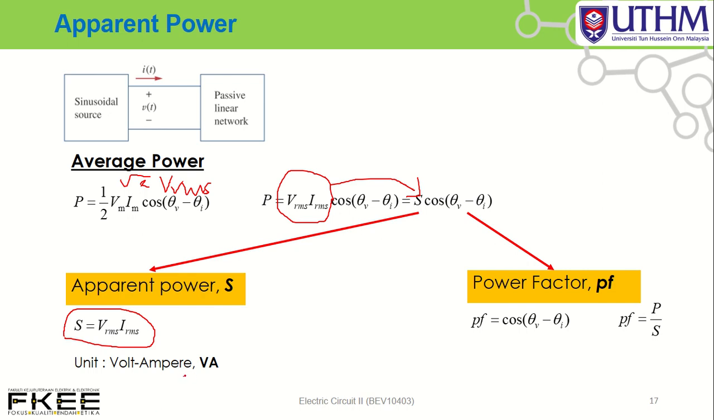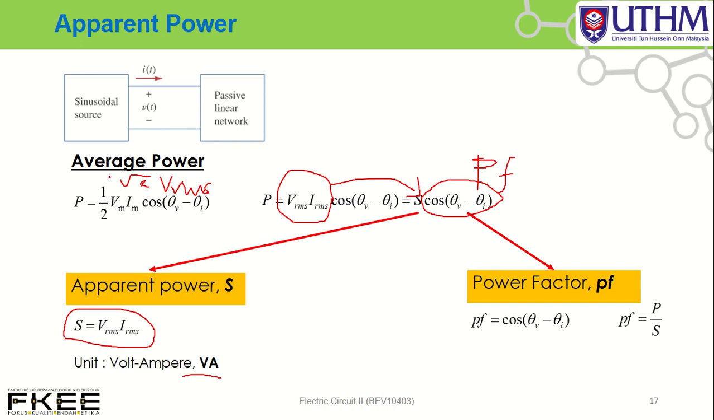The unit is volt-ampere. And then you have another term, the second term, cos(theta V minus theta I). This we call the power factor. Commonly we write PF equal to cos(theta V minus theta I). So from this equation, power factor equal to P over S.